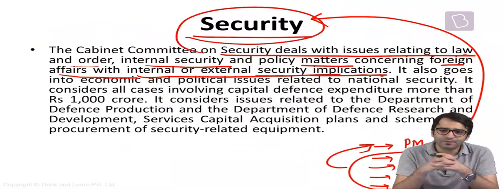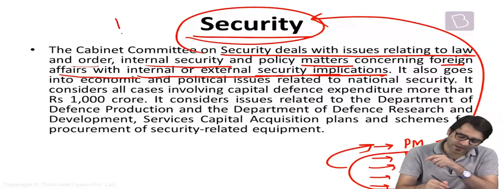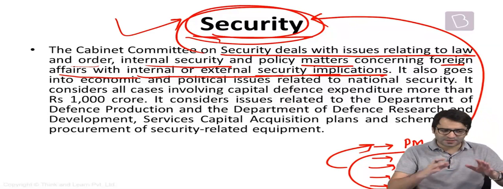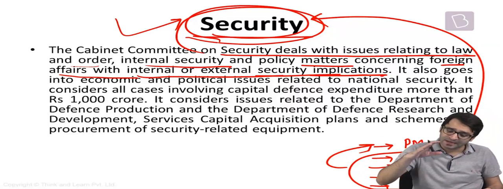How? Whether in Jammu and Kashmir, the Armed Forces Special Powers Act should continue or not, that is a decision taken by the Cabinet Committee on Security. Whether in the Northeast, the Armed Forces Special Powers Act should continue or not, that decision is taken by the Cabinet Committee on Security. Whether more and more central paramilitary forces should be deployed to the Northeast or Jammu and Kashmir, that decision is taken by the Cabinet Committee on Security.